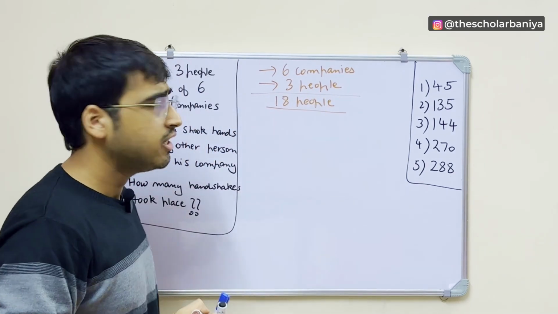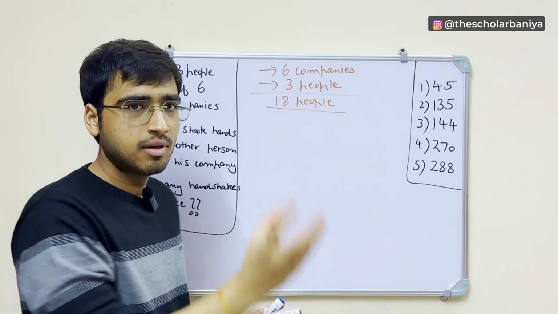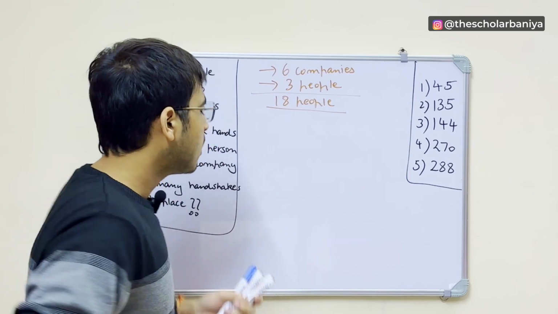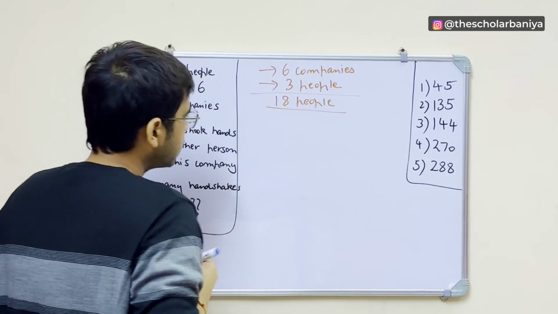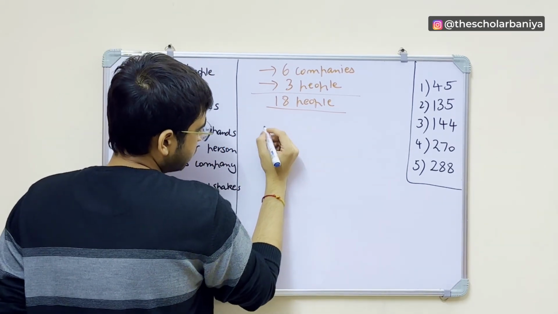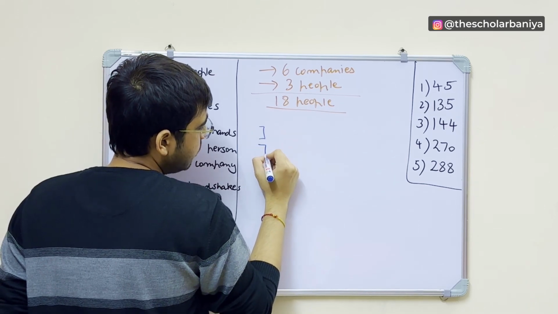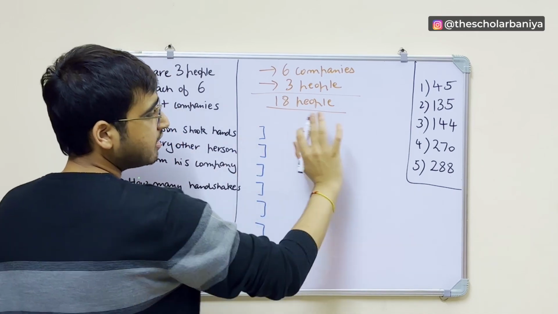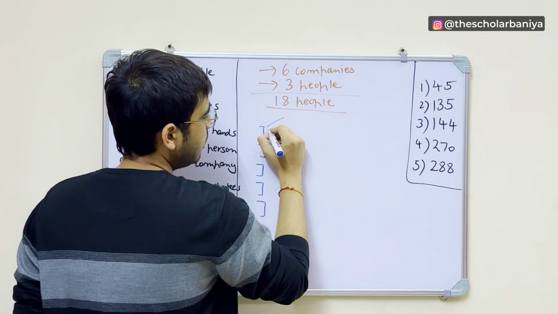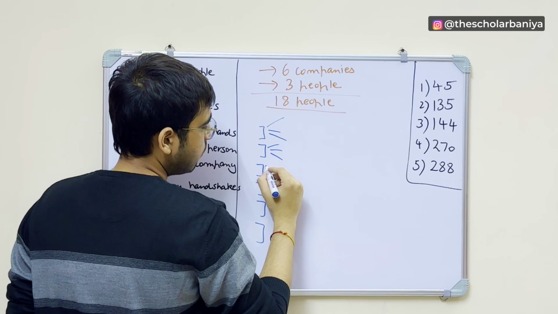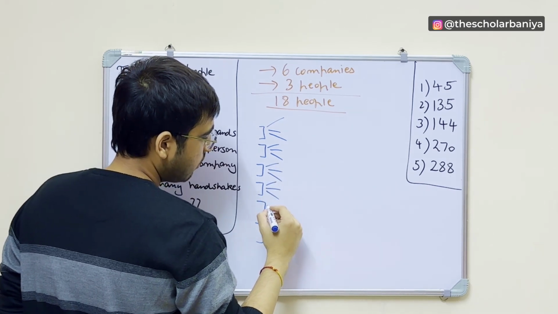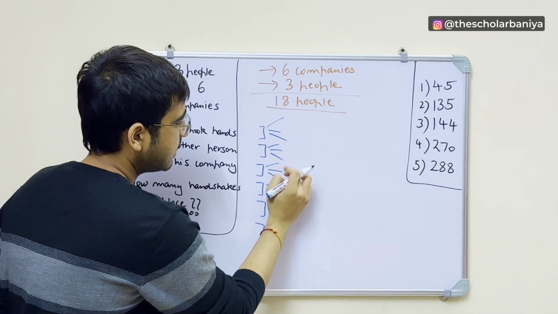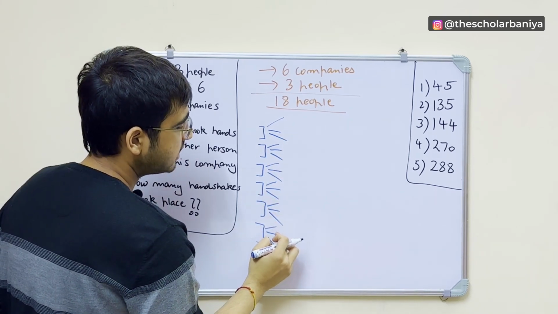I hope this makes pretty good sense, right? So 6 companies, every company has 3 people. So there are total 18 people present in the conference or whatever. If I just draw it a little bit, so for example, let's say this is company 1, company 2, company 3, company 4, company 5, and company 6. And there are 3 people from each company, right? So 1, 2, 3, and so on for each company, right? So 1, 2, 3, 4, 5, 6, 7, 8, 9, 10, 11, 12, 13, 14, 15, 16, 17, 18,